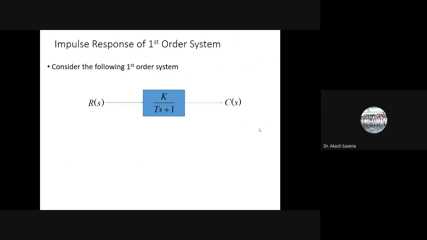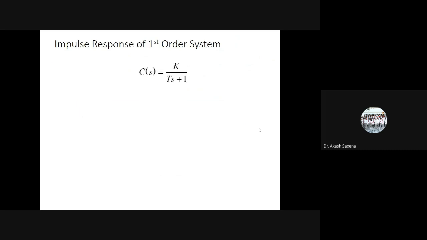Now the impulse response of the first order system. You just see how we are calculating the impulse response. So what is the impulse response? If the value of the input is a unit impulse, it is equal to 1 at t is equal to 0 and for the rest of the time it is equal to 0. So R(s) is equal to 1. Now C(s) is equal to K upon TS plus 1 times R(s), so C(s) is equal to this. If I rearrange this, I can easily write it as K by T over S plus 1 by T.